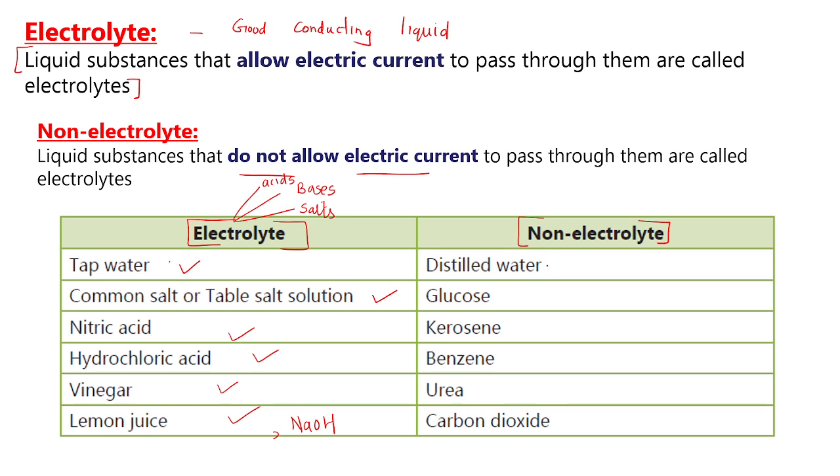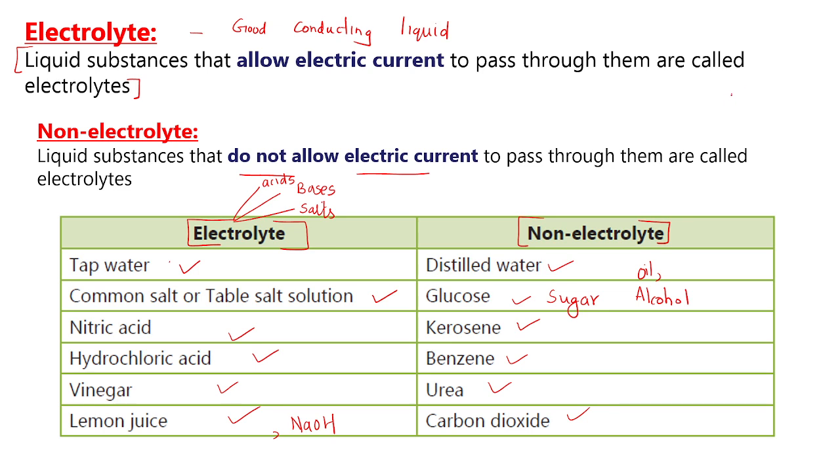Whereas pure water, that is distilled water, glucose, that is sugar solution, okay, then kerosene, that is oil, benzene, urea, carbon dioxide, and more examples can be oil, okay, alcohol. All these substances do not conduct electricity. So they are the examples of non-electrolytes.